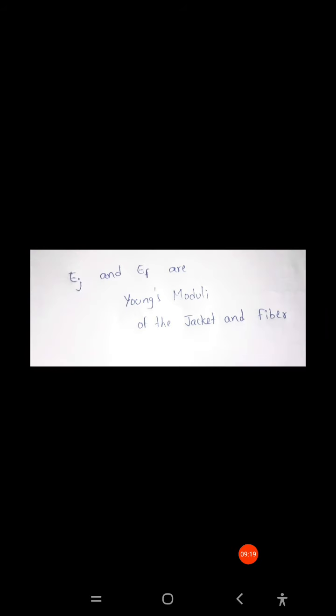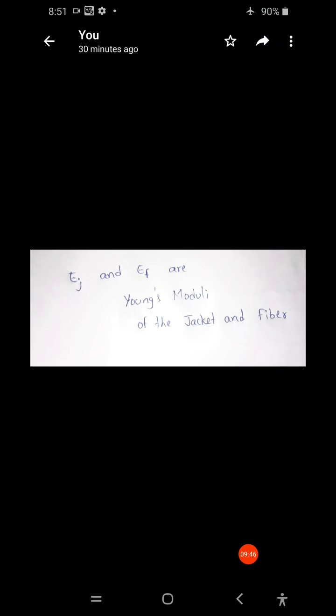f of alpha m equals 1 plus pi delta squared times (b by a) to the power 4 times (Ef by Ej) to the power minus 2. Here Ej and Ef are the Young's moduli of the jacket and fiber respectively. So this is the equation for the micro bending loss factor.